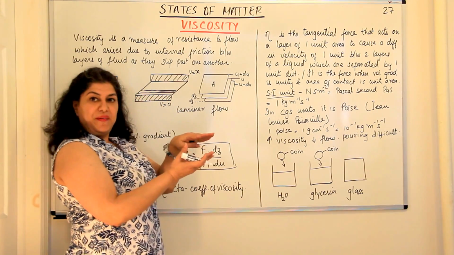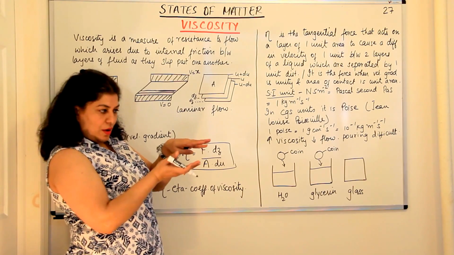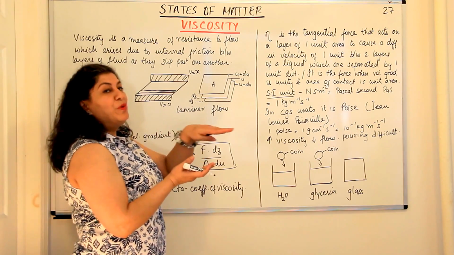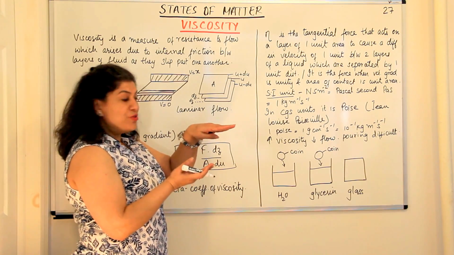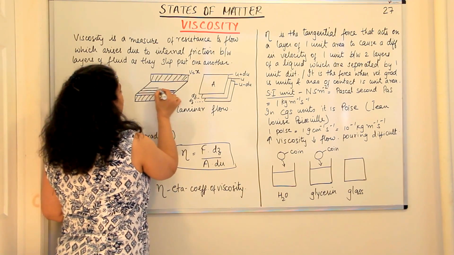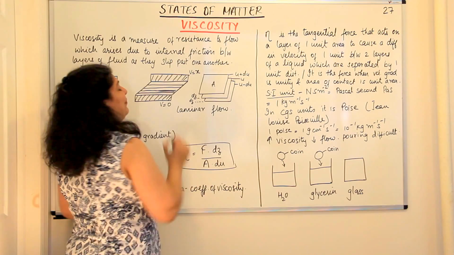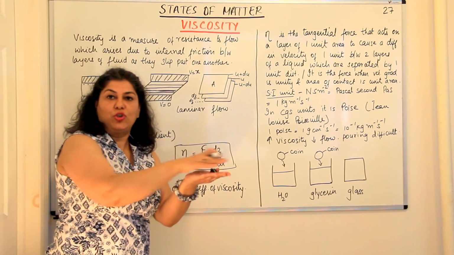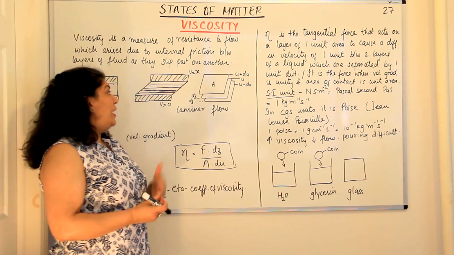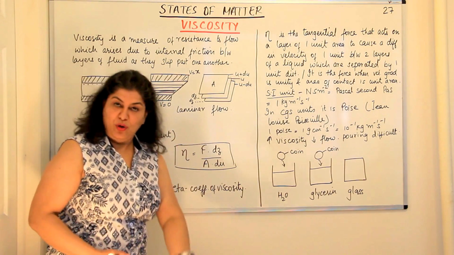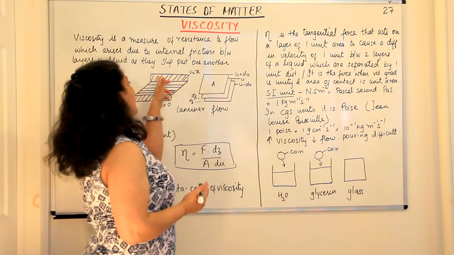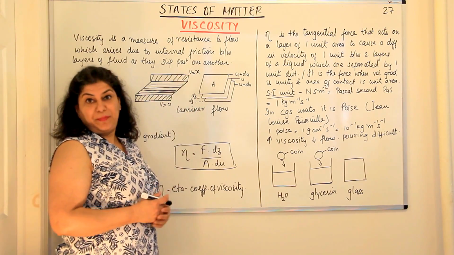So these will experience a pushback or a resistance to flow from the lower layer, but the upper layer is going to push it forwards. Do you see? So if you imagine this to be a few layers, then each layer of liquid, one on top of the other, each layer of molecules experiences two different forces. One is the resistance to flow by the layer below it, that is the stationary layer, and the push to move on which is being created by the upper layer.